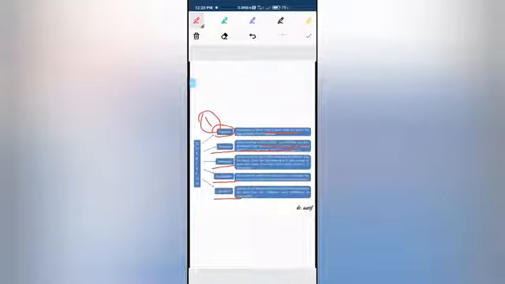Third process is absorption. Now what is this process of absorption? After the process of digestion, the small food particles, the simple substances, you can see over here, get diffused into the blood cells.